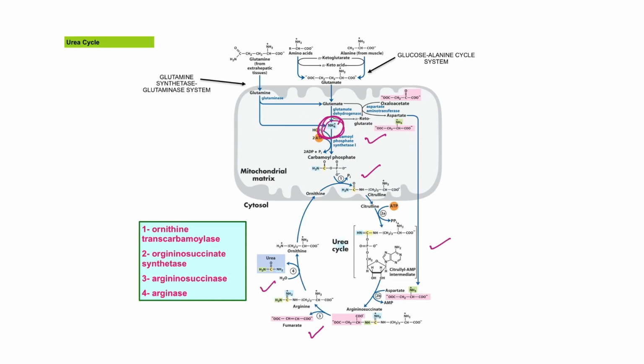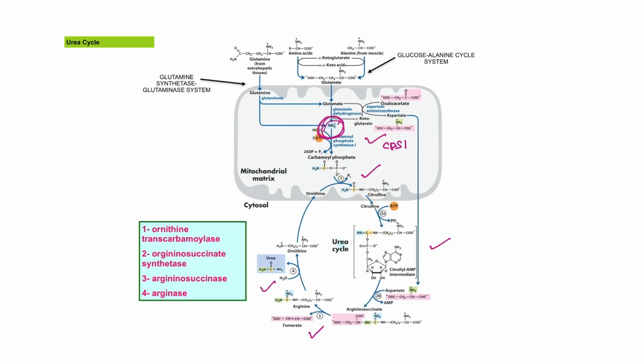The first reaction here is catalyzed by carbamoyl phosphate synthetase 1 or CPS1. CPS1 is the mitochondrial enzyme that catalyzes the condensation of free ammonia and carbonate to form carbamoyl phosphate. This carbamoyl phosphate will then enter the urea cycle.